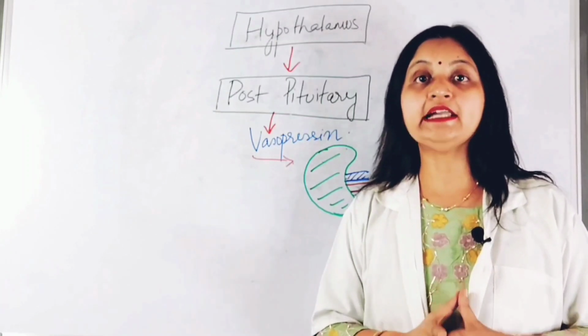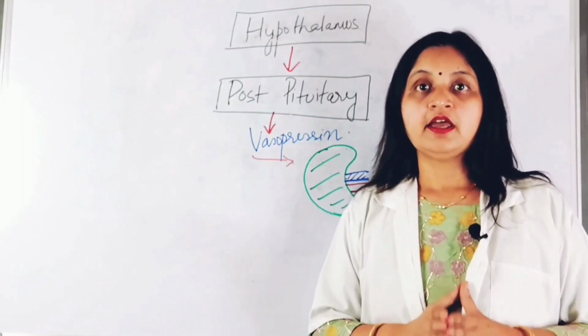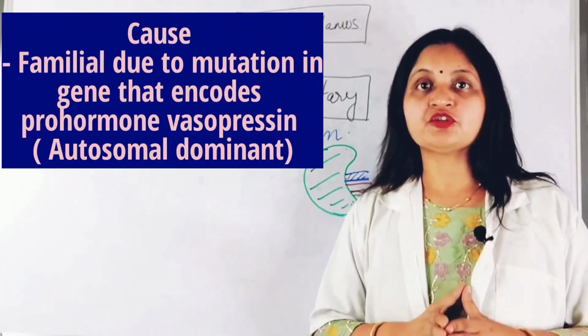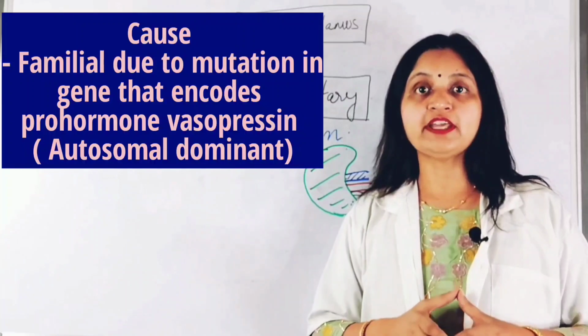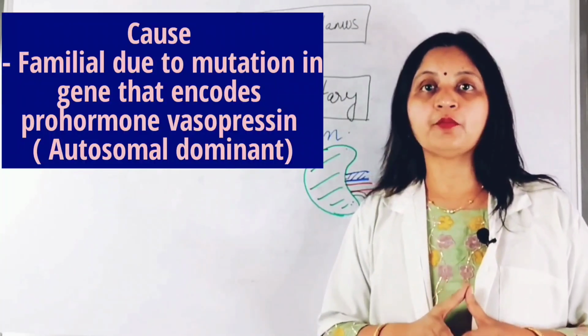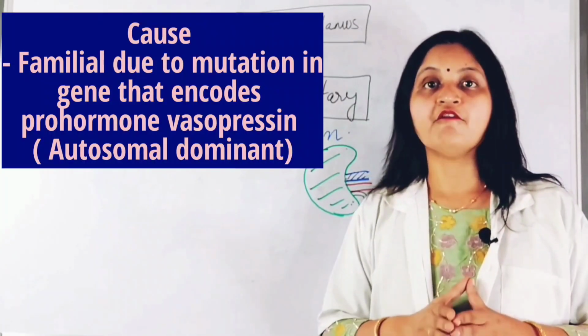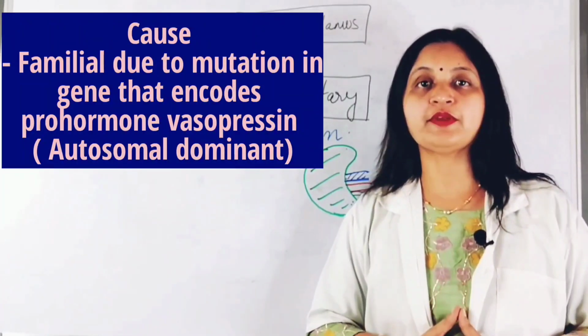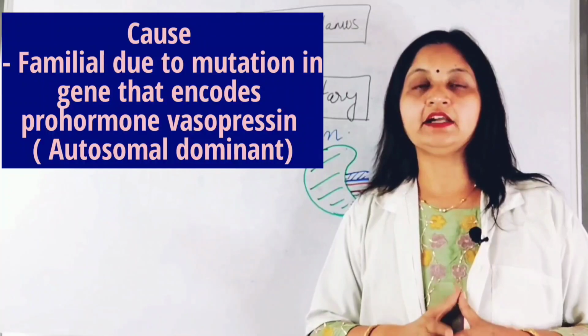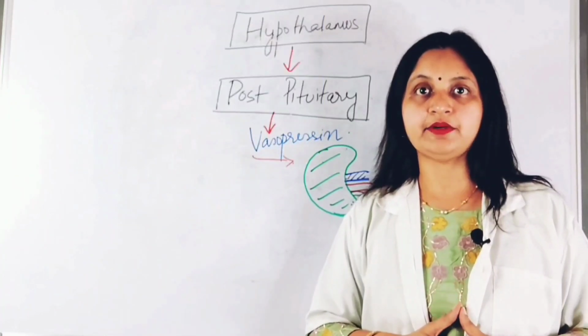and inadequate anti-diuretic response. It can also be familial, which means that it is autosomal dominant, where there is a mutation in the prohormone gene that encodes vasopressin. So a mutation in the gene that produces vasopressin is defective, and that causes central diabetes insipidus.